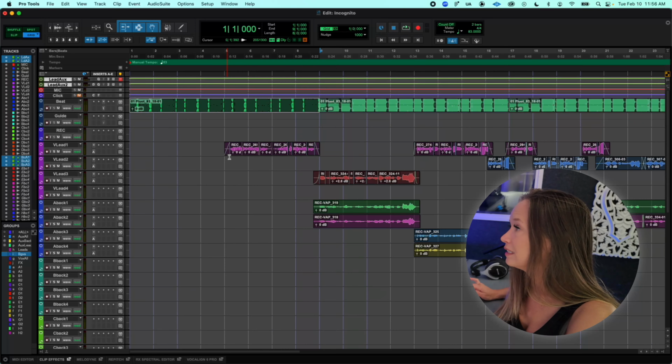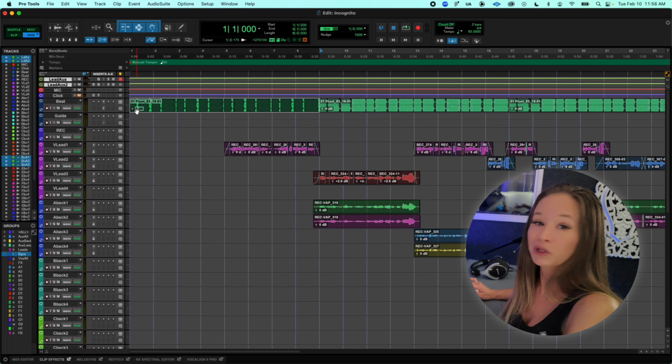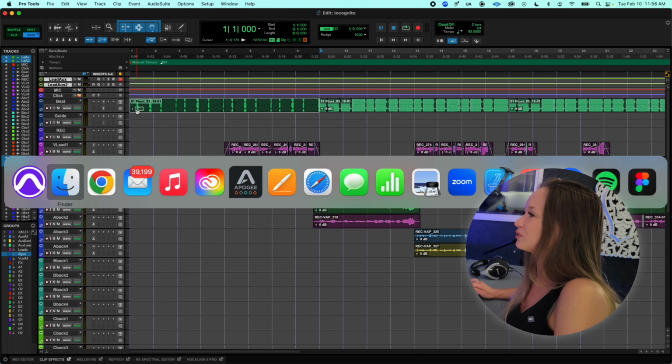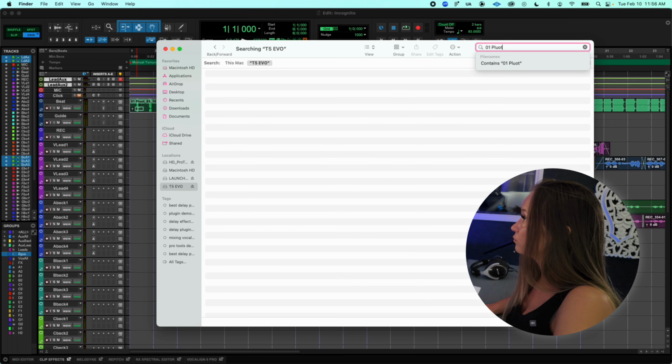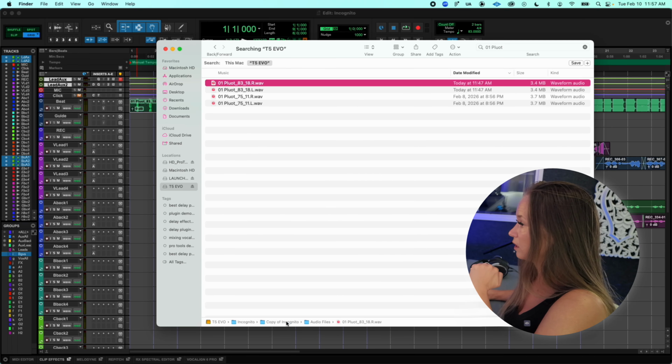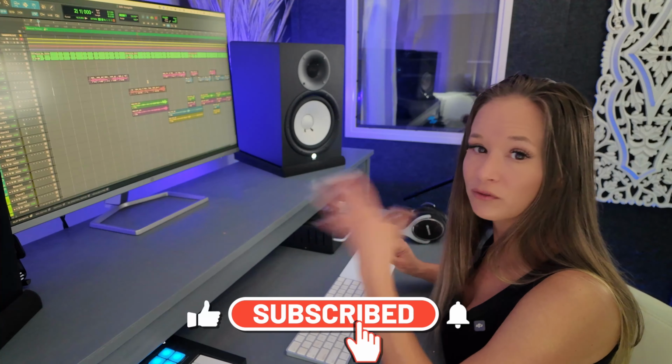Now, what if you don't know what folder you put those files in? You gotta do some digging so you can locate it. Great way to do that is to look for a file within the session that has a good name, like REC 324 is probably not a good name to search for, but maybe O1 Pluot might help me find what folder this is in. So I'm just gonna open my Finder and search for that. There it is. Go back through my breadcrumbs and I can see what folder it's in. Okay, so now that I know it's in this folder, when you go back to that relink window, that's where you can point Pro Tools to find the rest of your files.